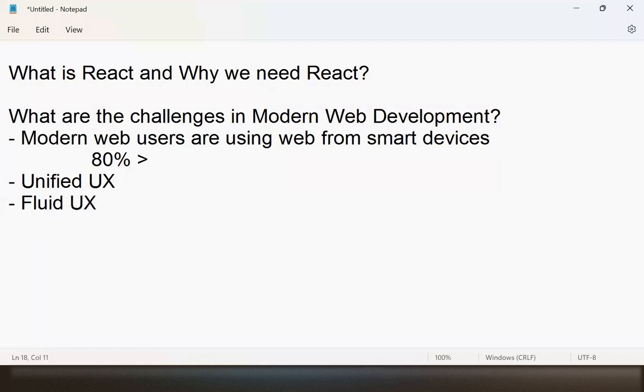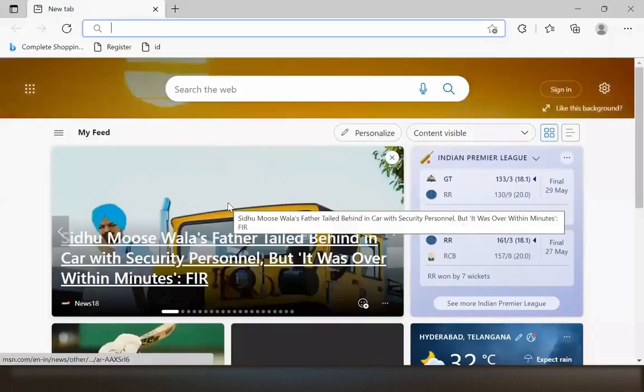Another important challenge is fluid user experience. What is meant by fluid user experience? I will show you. Fluid user experience means, let's see, suppose I'm using Google. I'm opening Google.